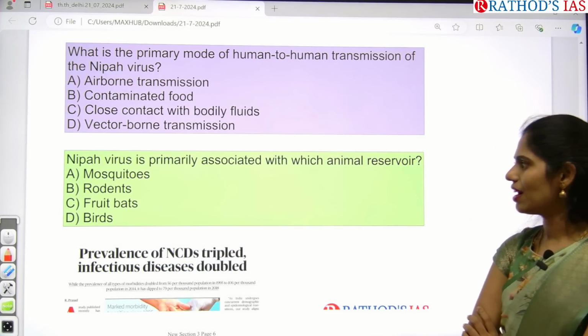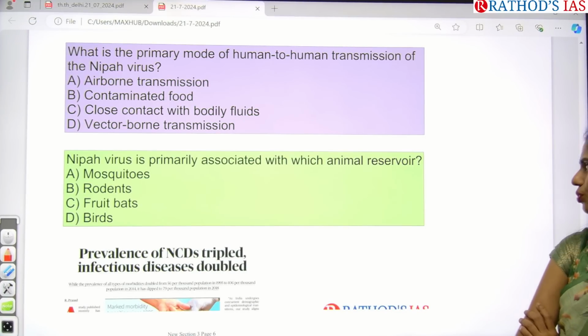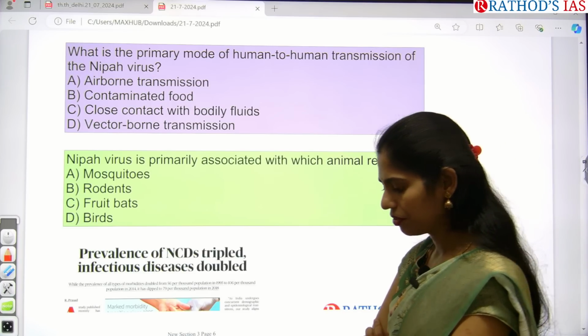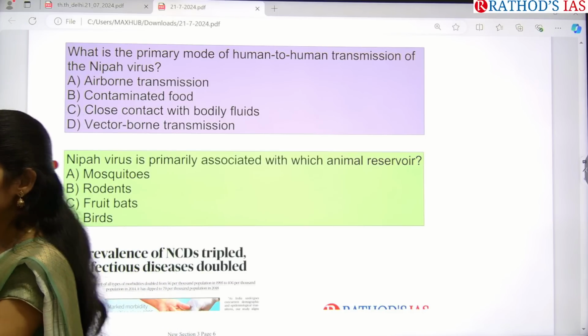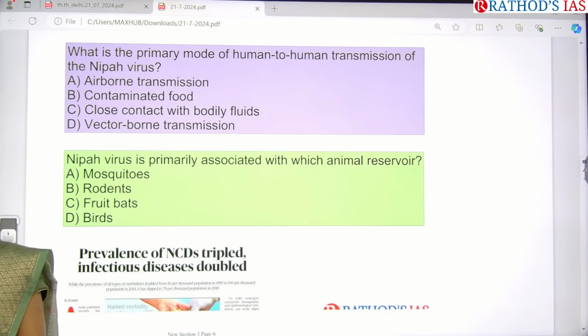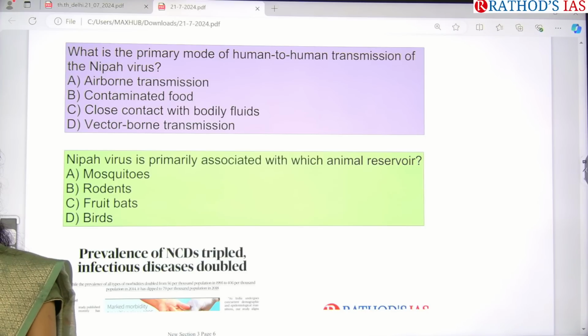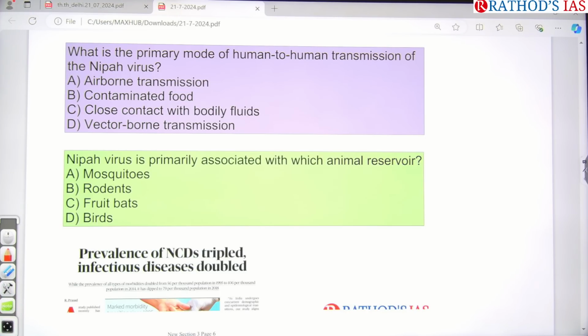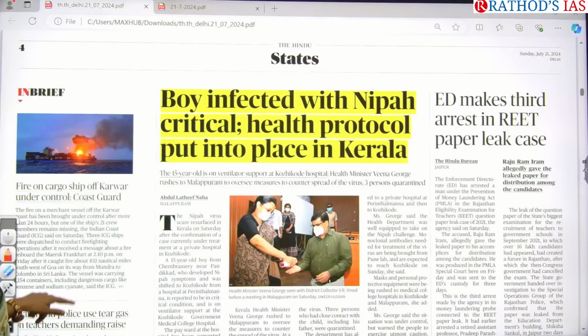Yes, next question is, Nipah virus is primarily associated with which animal reservoir? In this way you can get questions if you are preparing for other competitive examinations apart from UPSC, like CDS or groups or SSC CGL. Wherever you go, current affairs will not leave you, like the Hutch dog ad, like wherever you go, the Hutch dog will be following you, right? In the same way, whichever exam you prepare for, current affairs never ever leaves you. So please try to give the answer for these two questions. Don't forget. Yes, now let us move on to the other page.